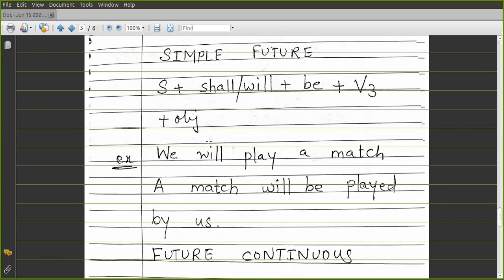Example, we will play a match. This is the example. And according to the structure, you have will plus be plus the V3 of play. What is it? Played. A match will be played by us.